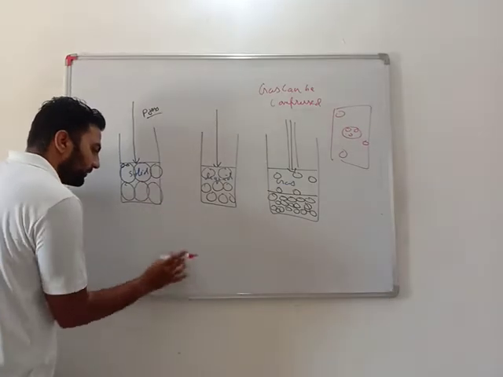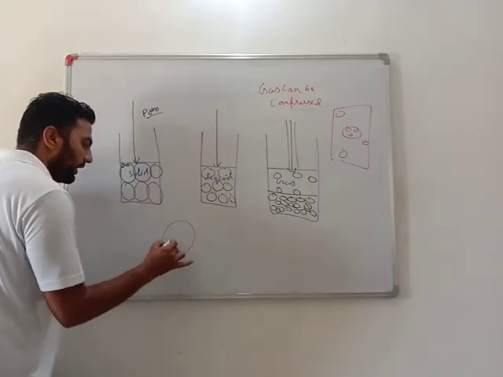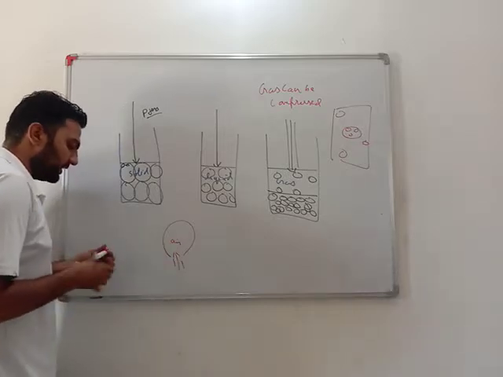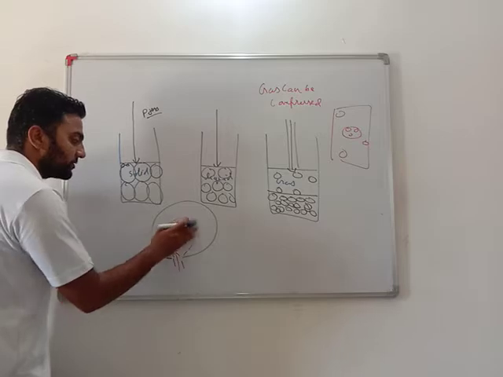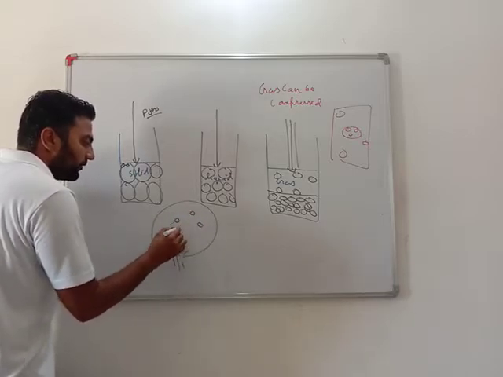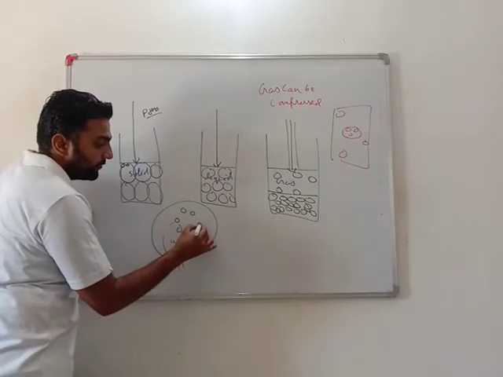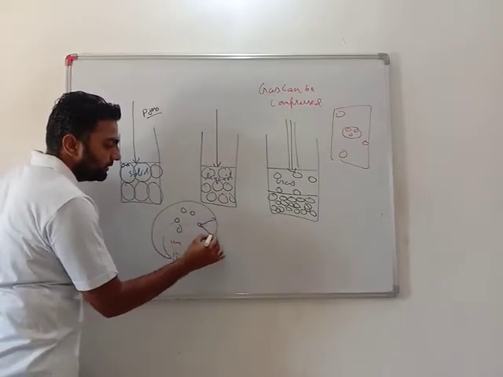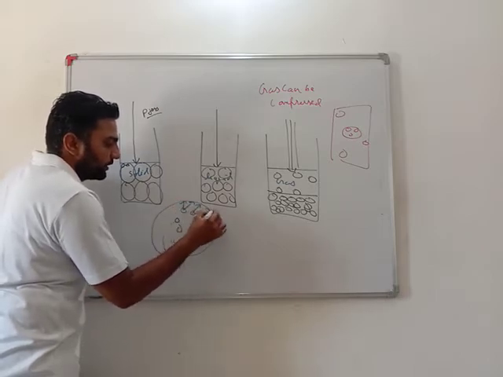For example, if there is a balloon and I blow air into it, what I have seen is that the more air I blow, the larger it becomes. Why? When these particles of air go into the balloon, as they are free to move, they go and hit the walls of the balloon.